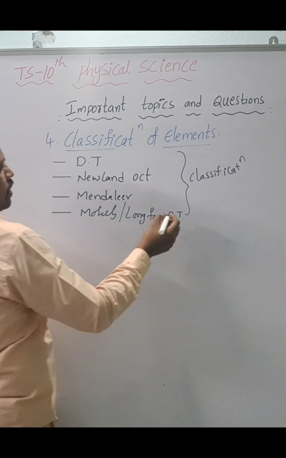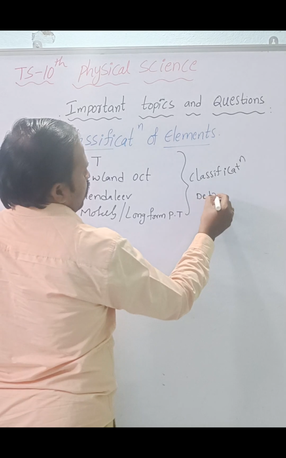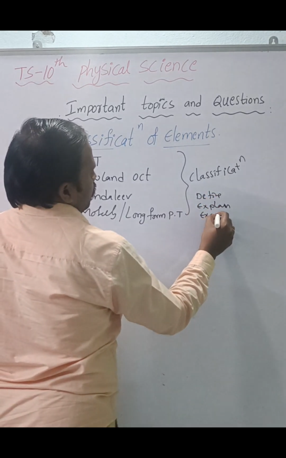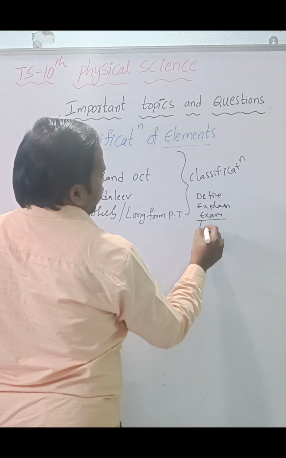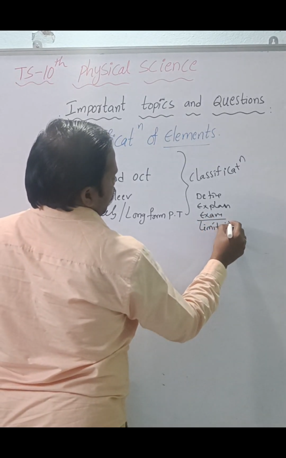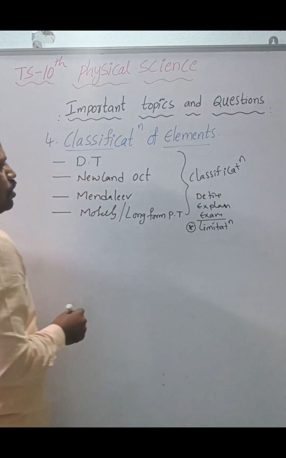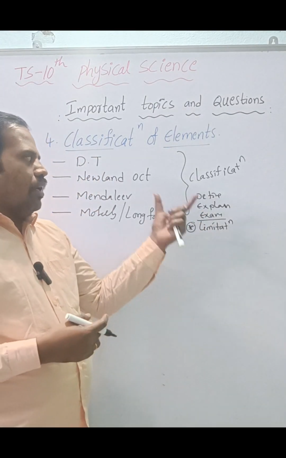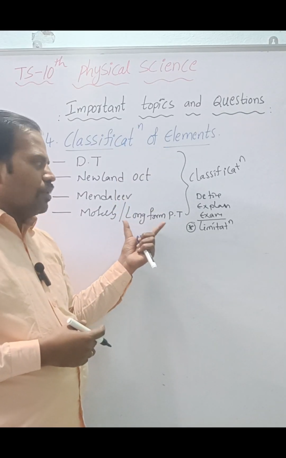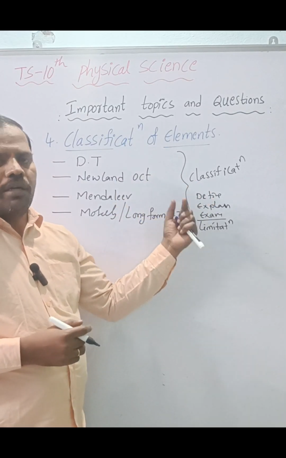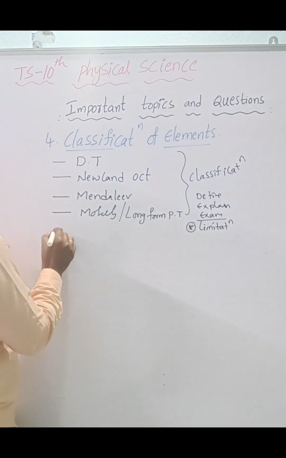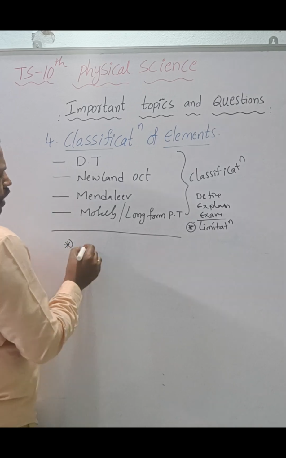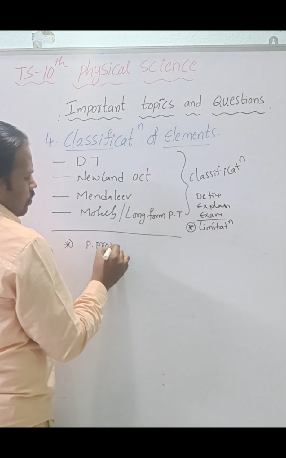And they might ask to define, explain, give examples, or limitations. This is important: explain the limitations of Dobereiner's triads, Newlands' octaves, or mostly Mendeleev's. There are only four classifications based on which they ask for explanation or limitations. Next, this is part one, classification. Part two is periodic properties.